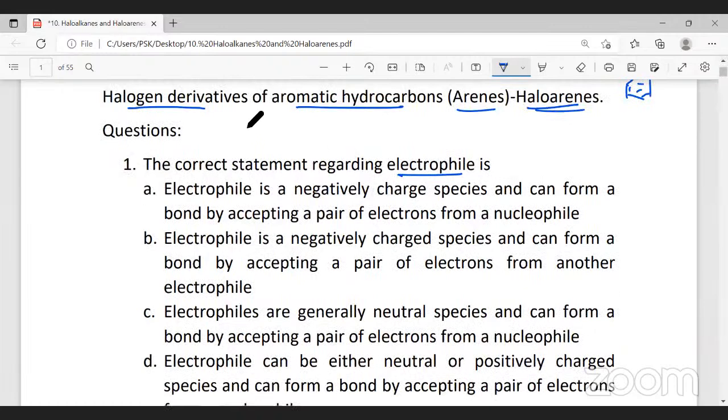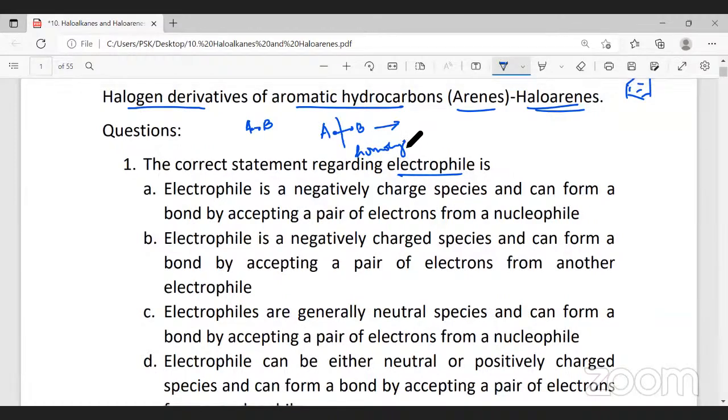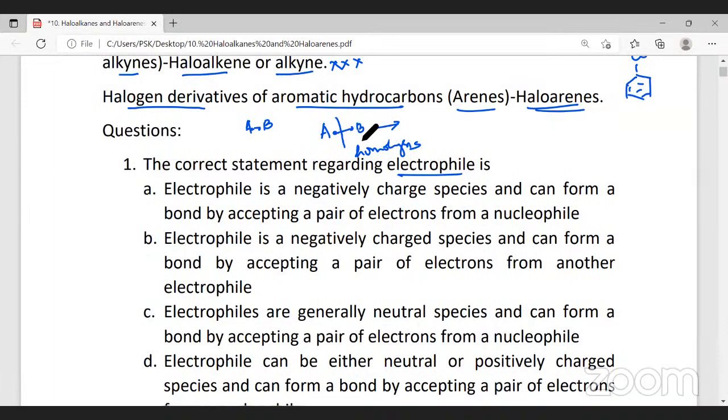Now, you should remember, if I take a molecule like this, A and B, assume that it's a covalent molecule. A covalent molecule is formed by sharing of electrons. Now, if this molecule undergoes homolytic fission, it undergoes homolysis. What is this homolysis? Even cleavage, symmetric cleavage. You can see one electron is gained by A, the other electron is gained by B.